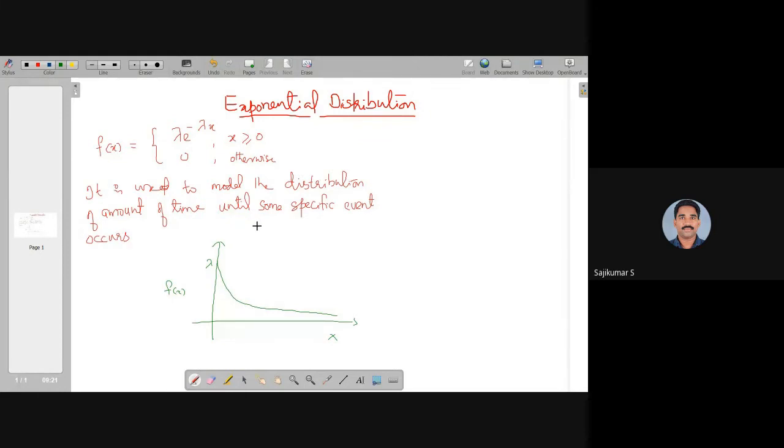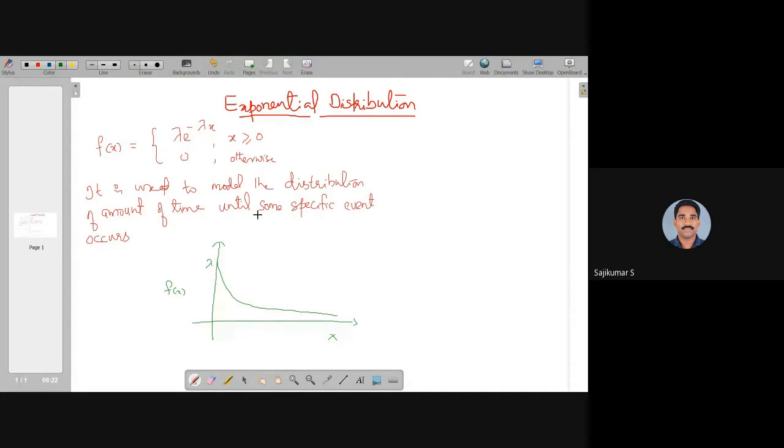For example, suppose we are measuring the time for which a machine works before it fails. If you are measuring the time from the starting, then that time follows an exponential distribution with this density function f(x) = λe^(-λx).